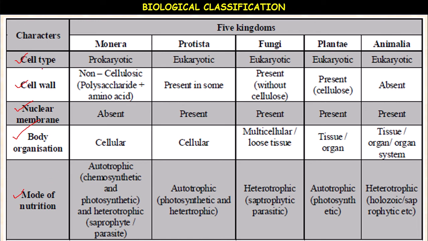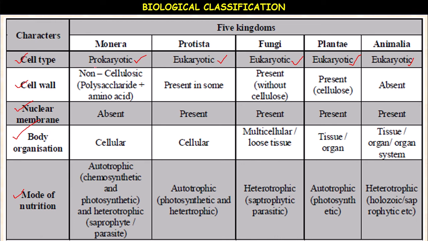Here, if you consider the first, Monera, the cell type is prokaryotic. Protista is eukaryotic, means the nucleus is well developed. For the remaining, Fungi, Plantae and Animalia, the cell type is eukaryotic with a well developed nucleus, except Monera. Monera include primitive organisms.